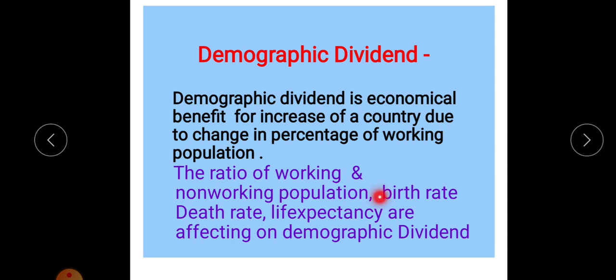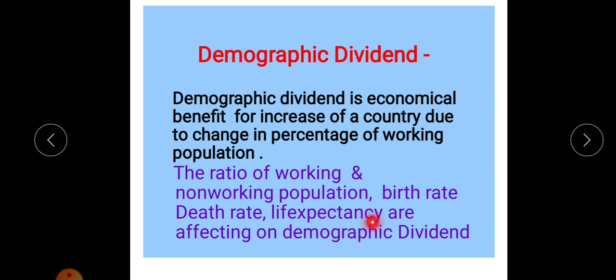The birth rate, death rate and life expectancy also affect the demographic dividend, because the proportion of children depends on the birth rate and the proportion of old people depends on the death rate, and life expectancy is also important for the working capacity of people in that area.